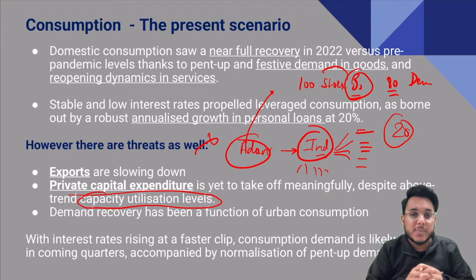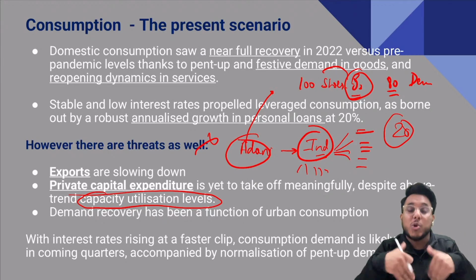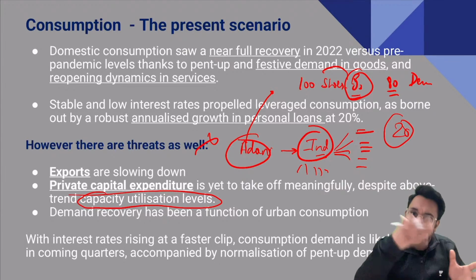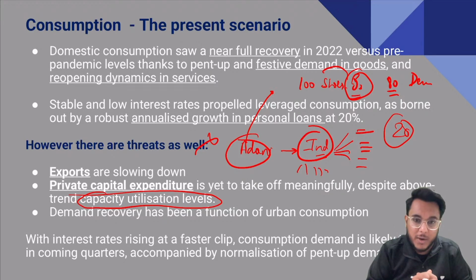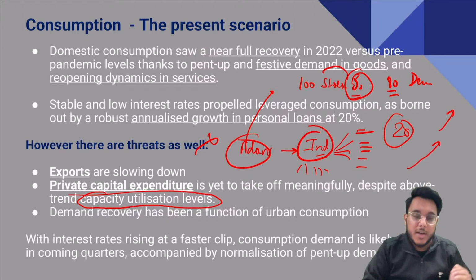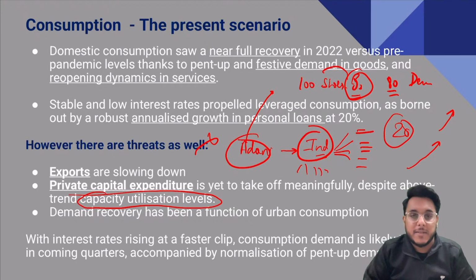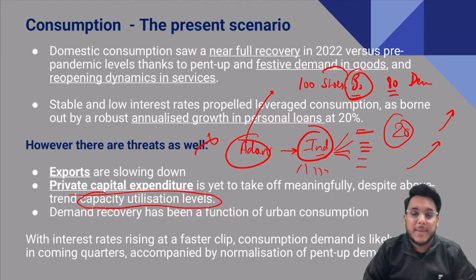So industries say that our capacity utilization is not at 100%. We have more capacity, so why should we go for expansion? First we will use our existing capacity and then we will go for industry expansion. So they are not expanding, they are not investing. This is something that is happening. However, in the past 1 year we see that utilization is going up, and soon it will go to 100%, but still they are not investing, because in the long term they are not very much confident that the economic recovery will be there.